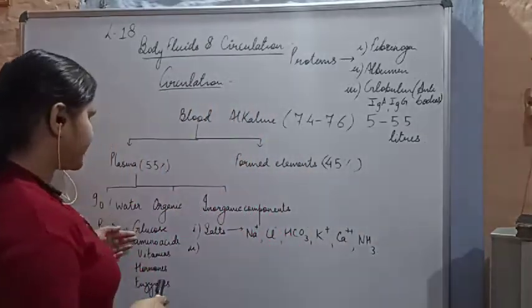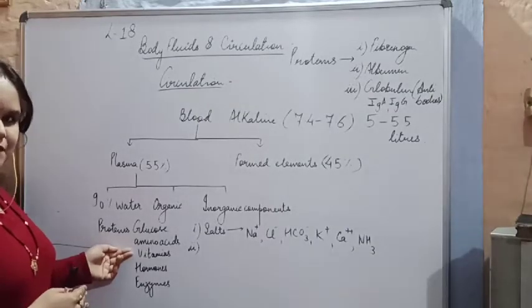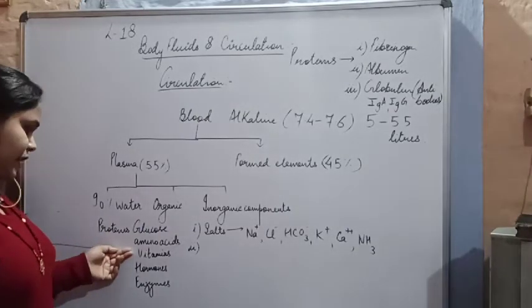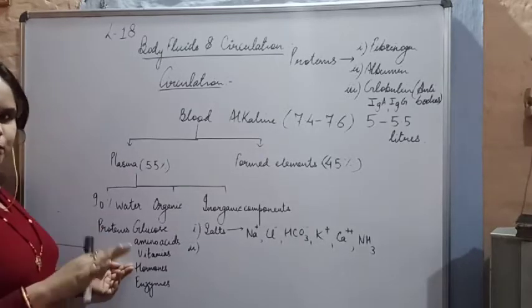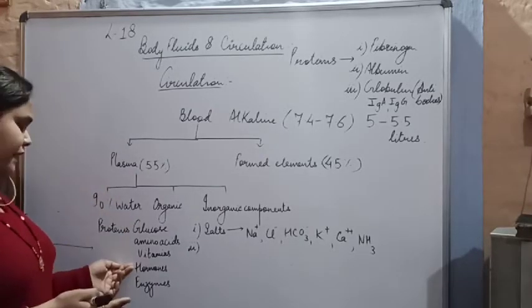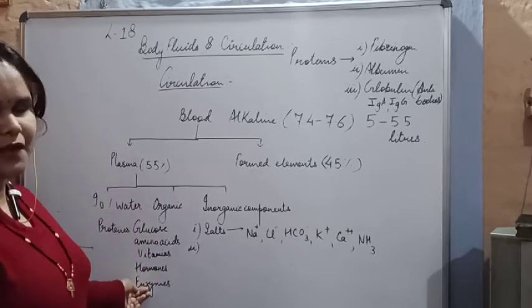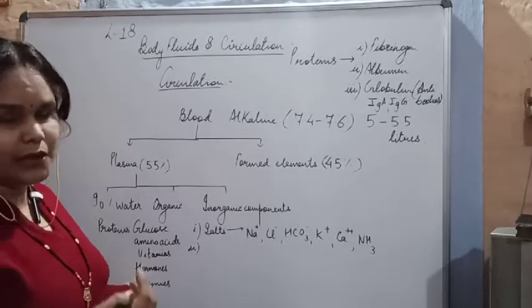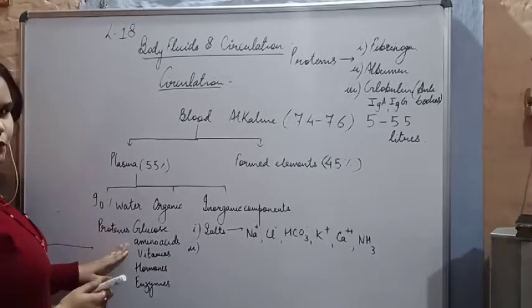Then we discussed glucose, amino acids and vitamins, which are present in the plasma as a result of absorption. Hormones are transported into the blood from endocrine glands, and enzymes, biocatalysts, speed up a chemical reaction, or are required during digestion. Along with that, I have discussed proteins also.